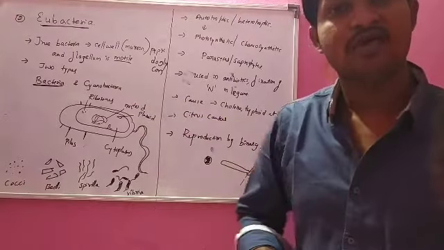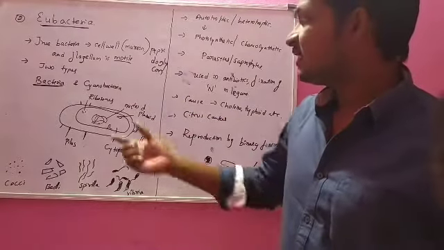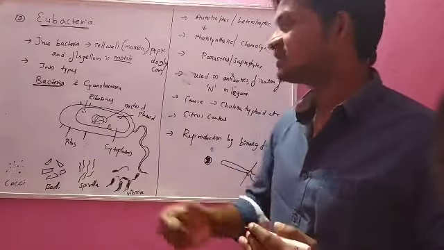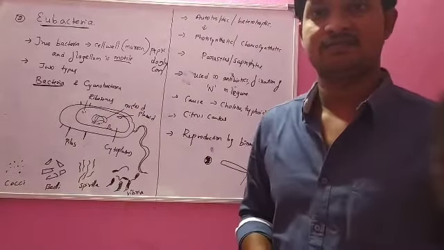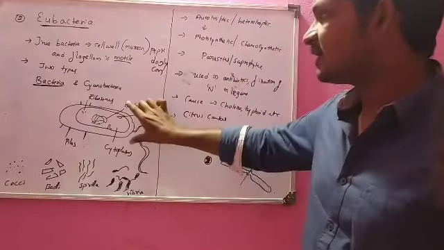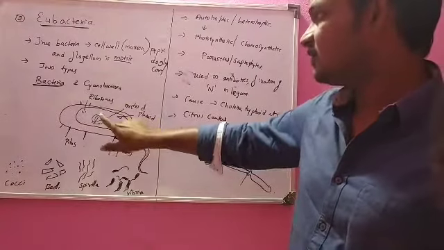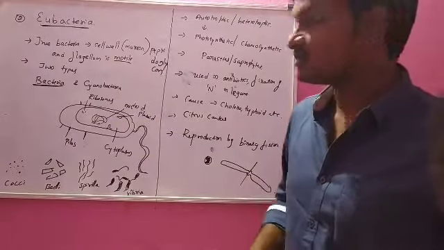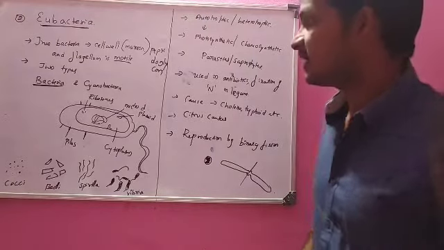Why are they called prokaryotic organisms? Because they do not contain any true nucleus. But they contain everything else: cell wall, DNA, ribosomes, cell organelles, everything.